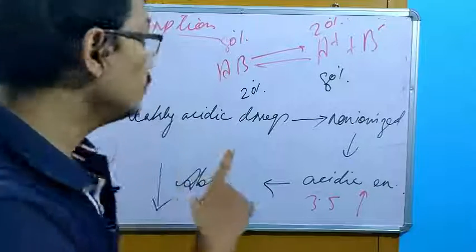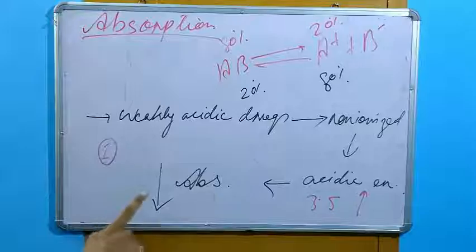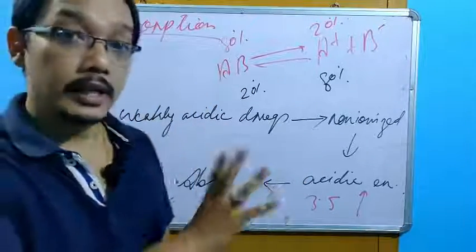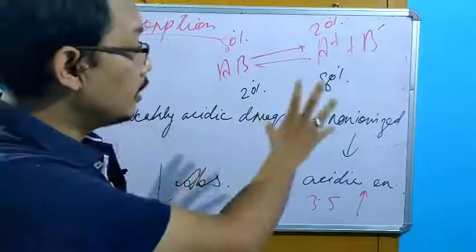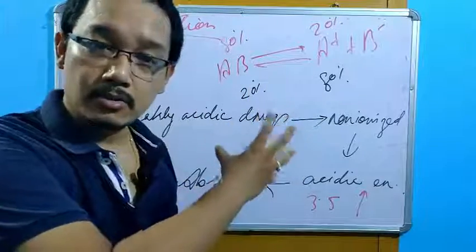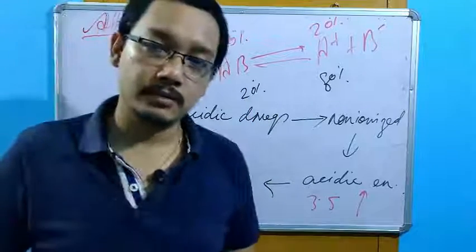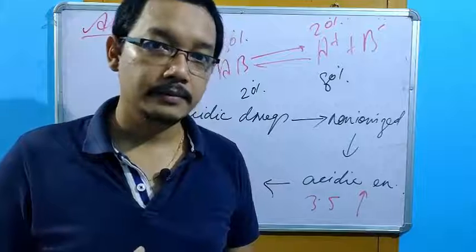This is how a change in the pH of the stomach can change the absorption of a drug.